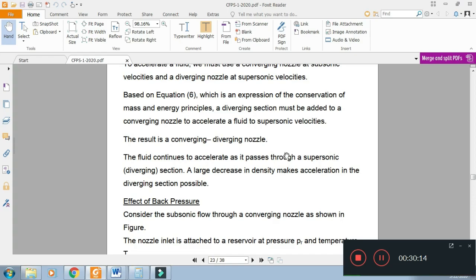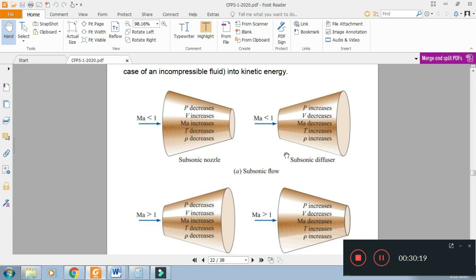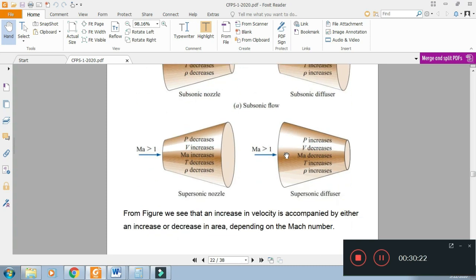Similar is the case with the diffuser. Suppose in the supersonic region, we assume that the Mach number is 2. If you want to decrease the velocity, we use a supersonic diffuser. Under supersonic conditions, when Mach number is greater than 1, the decrease in area will decrease the velocity.